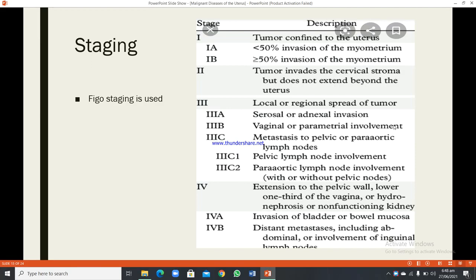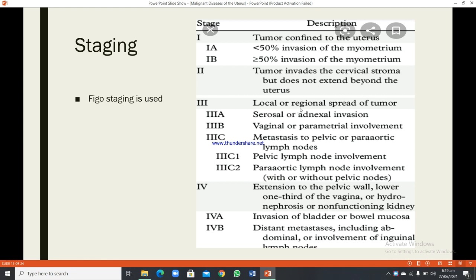Staging. FIGO staging is used in description. Stage 1. Tumor confined to the uterus. 1A. Less than 50% invasion of the myometrium. 1B. More than 50% invasion of the myometrium. Stage 2. Tumor invades the cervical stroma but does not extend beyond the uterus.